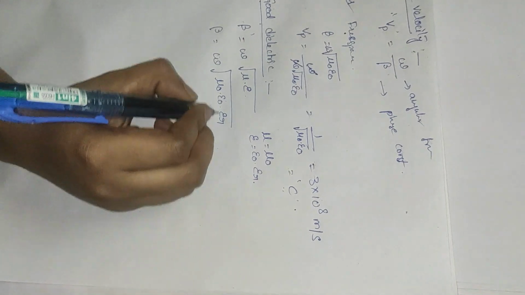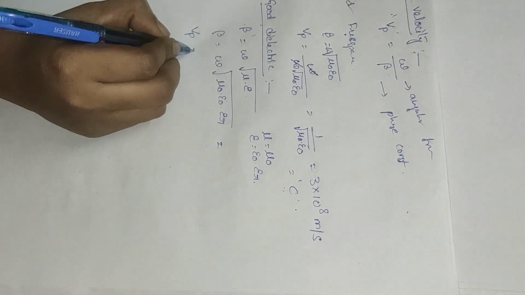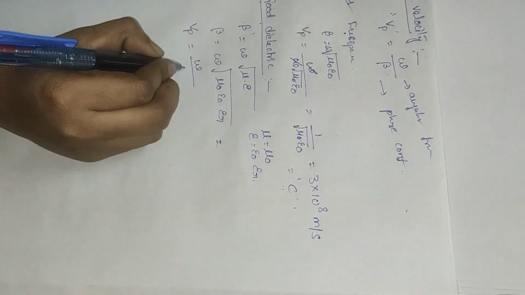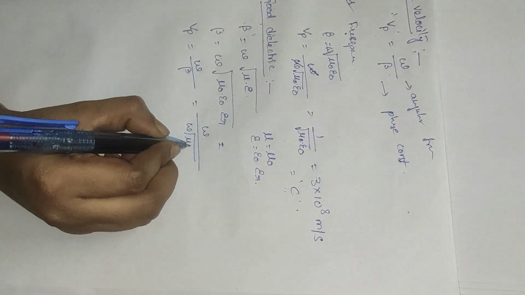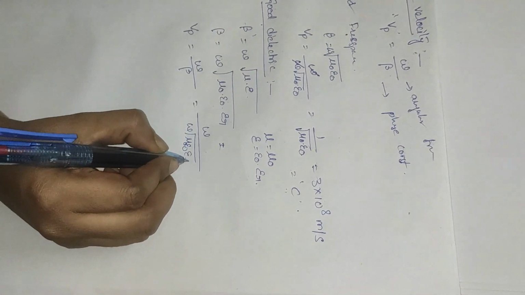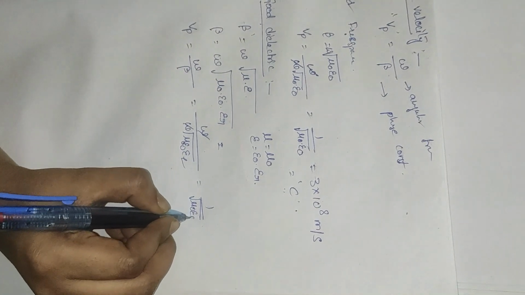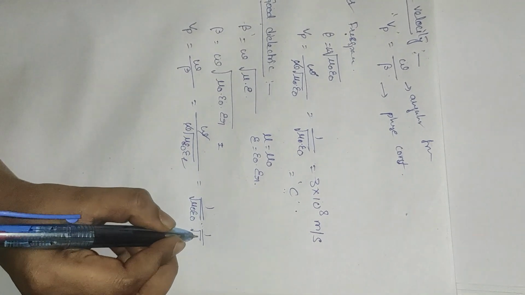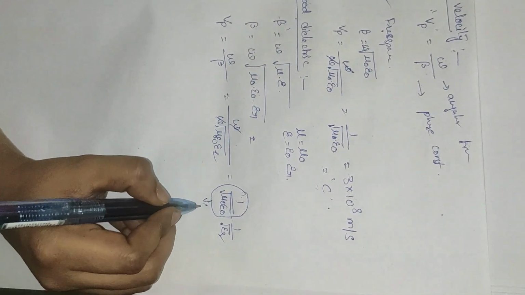So the phase velocity is equal to omega divided by beta, that is omega divided by omega square root of mu naught epsilon naught epsilon r. Omega gets cancelled. That is equal to 1 divided by the square root of mu naught epsilon naught, into 1 by the square root of epsilon r. Already, this is the velocity of light.